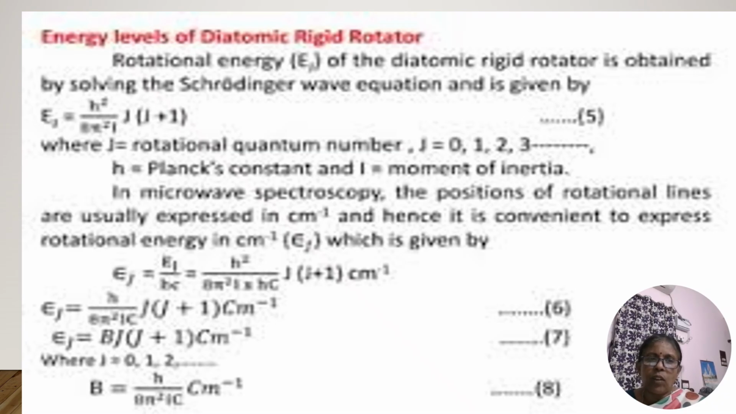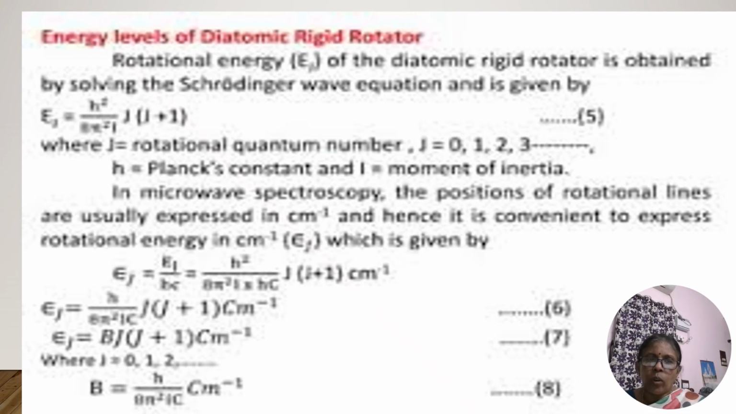Then when you apply j is equal to 1, what will come? Within the bracket, 1 plus 1 is equal to 2, so 2B. For rotational quantum number j equal to 1, the value of epsilon j, the rotational energy, comes as 2B. So the second level is 2B. When you apply j is equal to 2, what will come? 2 plus 1, right? So accordingly, we can have the levels in the spectrum for the rigid rotator.